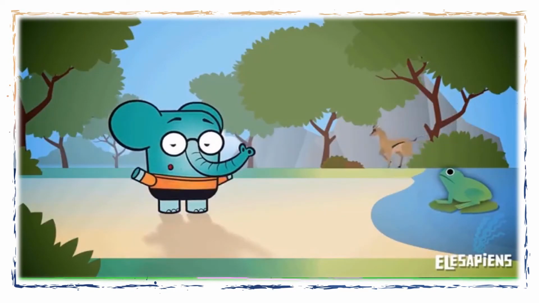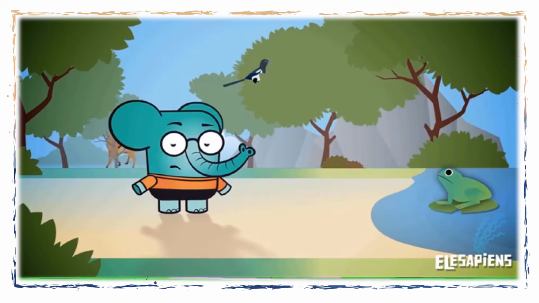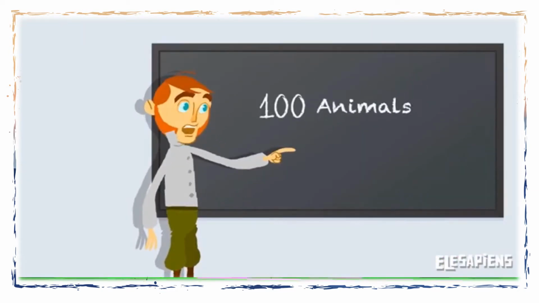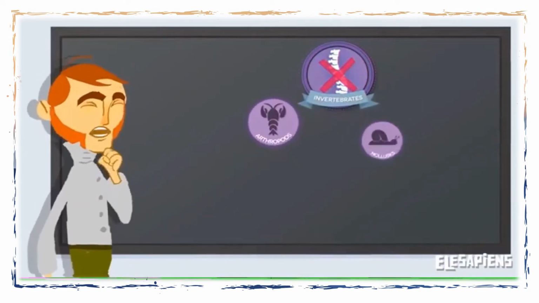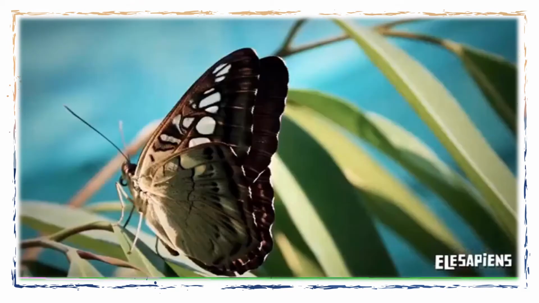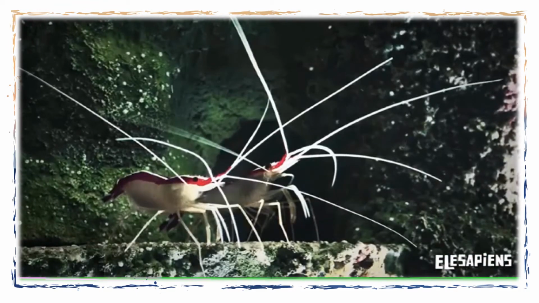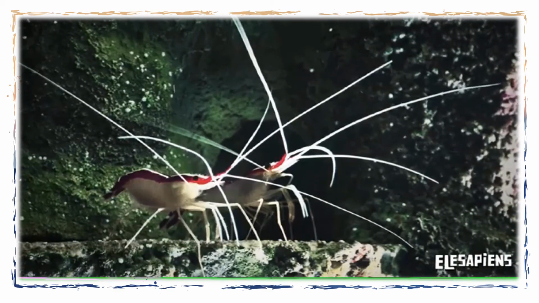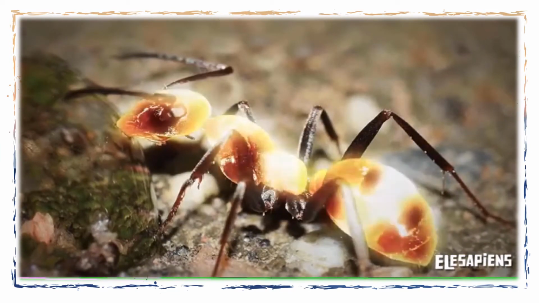Got it! All the animals that live around here are vertebrates. But where are the invertebrates? Those animals go more overlooked, but they are more numerous than vertebrates. Did you know that of 100 animals that live on Earth, 98 are invertebrates? Invertebrates can also be classified into several groups. Spiders, insects, and crabs are arthropods. They have legs to move around on land or sea, and some of them also fly. All of them have an external skeleton that protects their body.